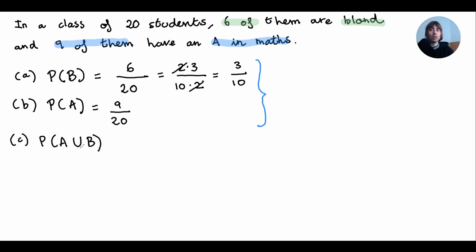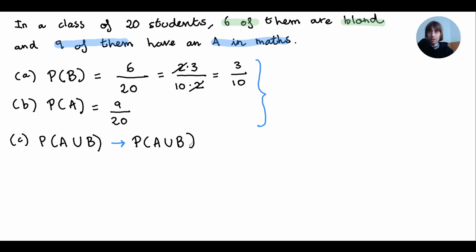So that's it. Let's look at this probability. Probability of A or B. Or another way of reading it would be A union B. That's if a student is chosen at random. If it's blonde, it's okay. And if it has an A in maths, it's okay. Or both. We don't care. But if it follows one of those conditions, we're fine. That's what we're studying. So, I notice that this is complicated, because I cannot just add the probabilities. And I can't multiply them because they're not events in chain. So since this is being complicated for me, I'm going to try to analyze its negation.